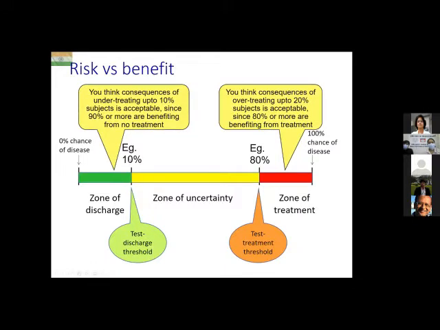On the other hand, what is the meaning of a 10% threshold for test discharge? You think the consequences of under treating up to 10% of subjects is acceptable, since 90% or more are benefiting from no unnecessary treatment. So you have to mentally put these markers depending on the nature of the disease. Is it a disease where it is okay to not treat a certain proportion? Nothing is going to happen to them. No catastrophe is going to happen because the vast majority, 90%, are benefiting from not being treated unnecessarily and being exposed to treatment, right? So these are the questions that you're asking yourself.